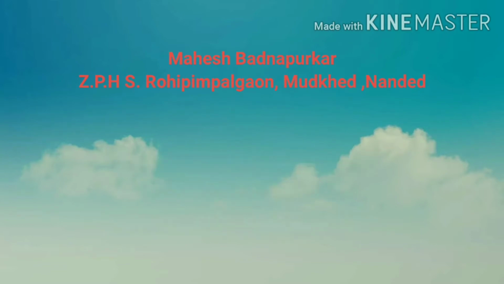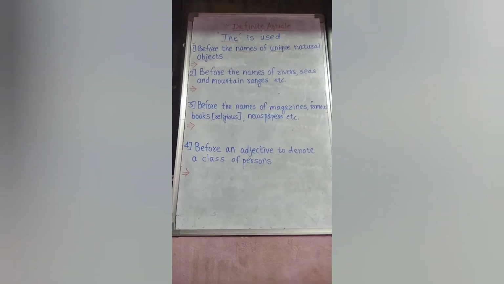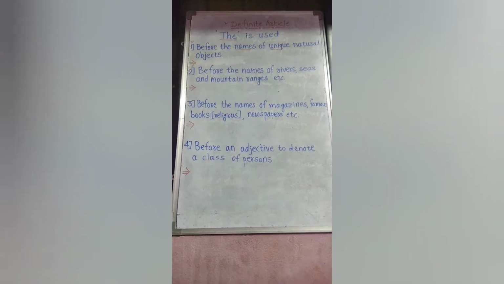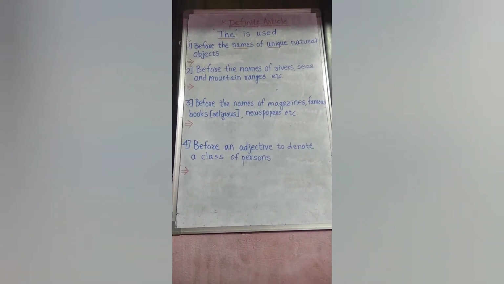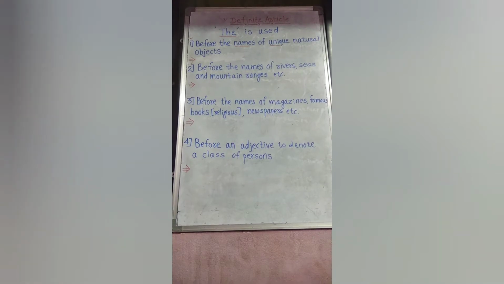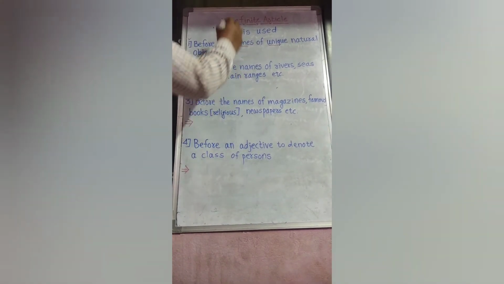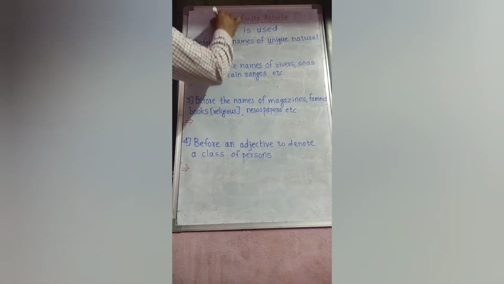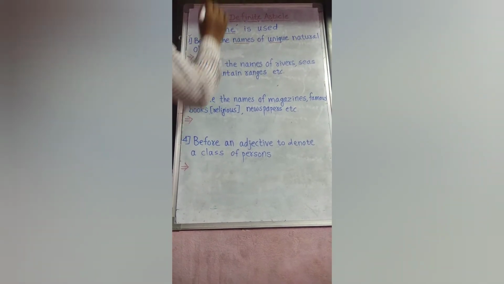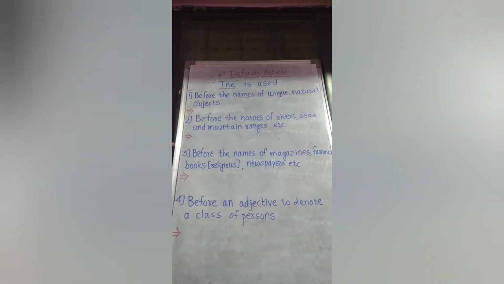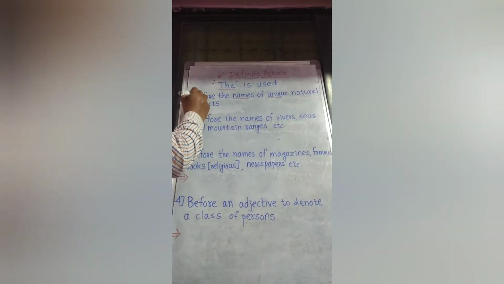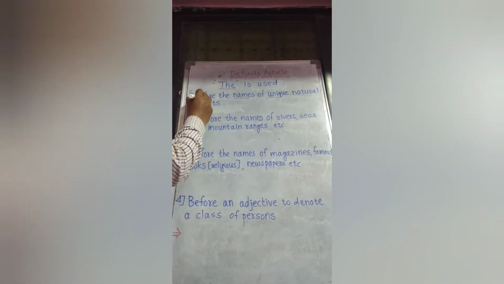We are here to learn about articles, and in the previous period we have learned in part 1 about indefinite articles a and an. Now we are going to learn about the definite article, that is the. Where the definite article the is used, we are going to study in this period. Some of the rules I have written here, I am going to explain to you. First of all, we will read the first rule.